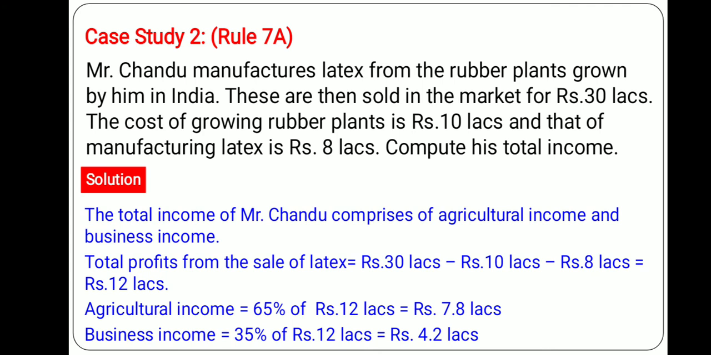And as we know, agriculture income is 65% of the total profit. So 65% of the total profit, 12 lakh, is 7 lakh 80,000, which is agriculture income. The balance 4 lakh 20,000 is our business income. So this is as per rule 7A. Similarly, we can apply 7B and rule 8 also.